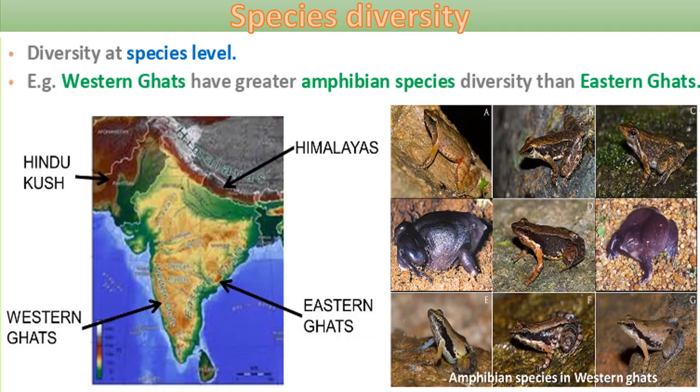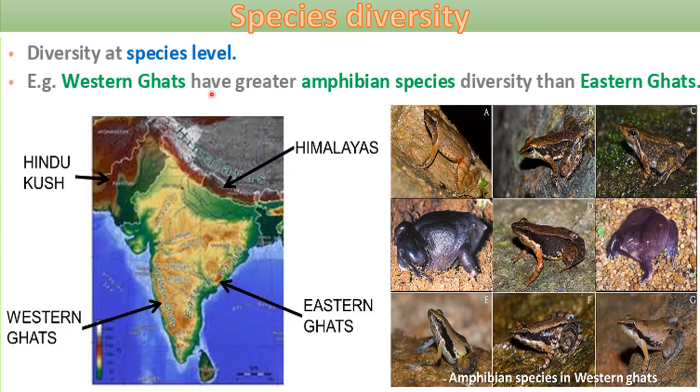The second level of biodiversity is species biodiversity, where diversity is found at the species level. In the first level, genetic diversity, we discussed the different varieties of the same species, because different genes were present there. So it was diversity at the genetic level. But here different species are found. That's why it is called species diversity. So this is the next level of biodiversity, where many species are found.